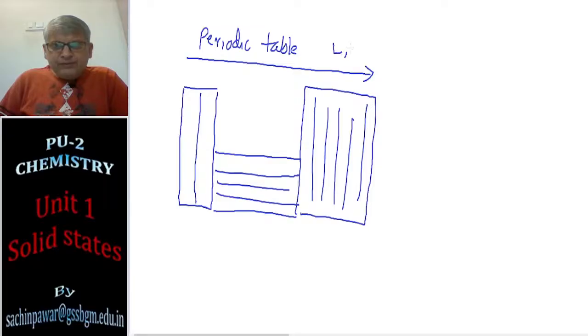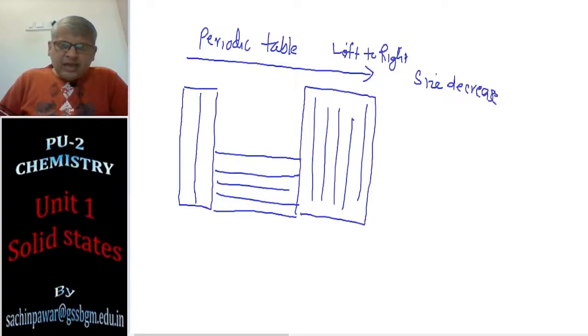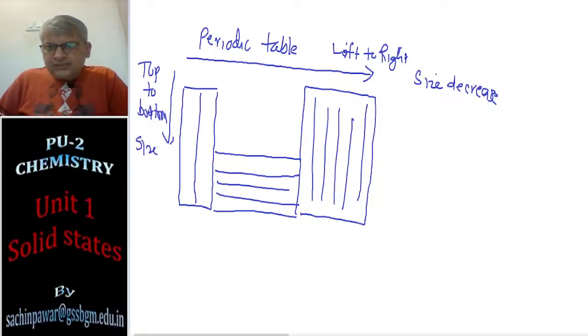as I move from left to right, you see size decrease, and as I move from top to bottom, size increase. So here in this area we have alkali metals. So alkali metals in that row are having the largest size.